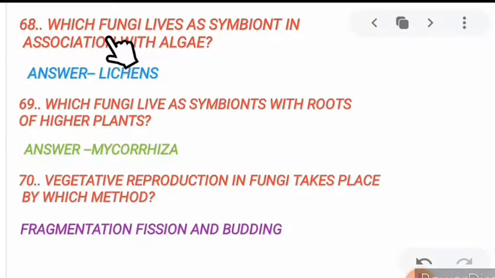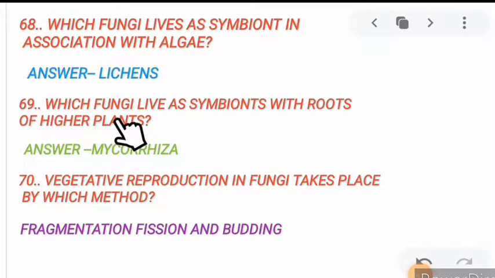68. Which fungi live as symbiont in association with algae? Lichen lives as symbiont in association with algae. Now move to the next.